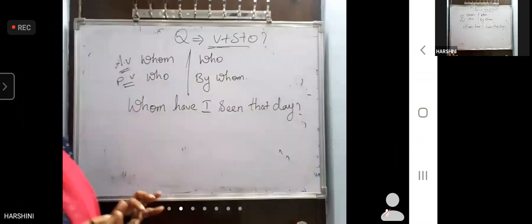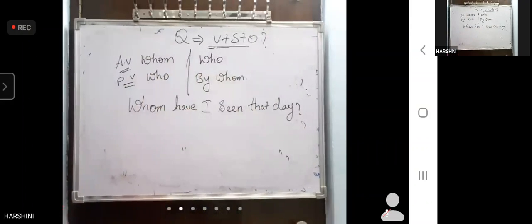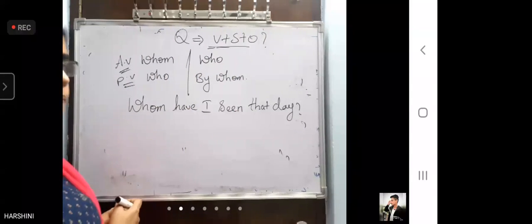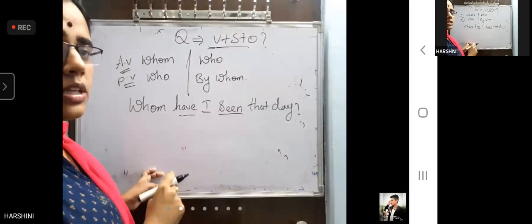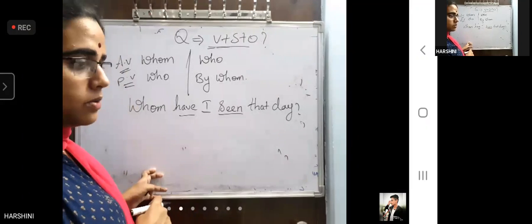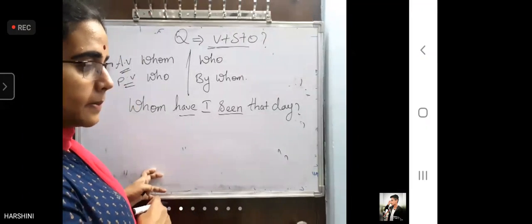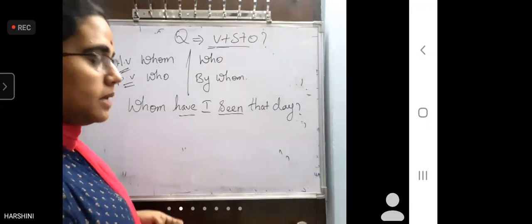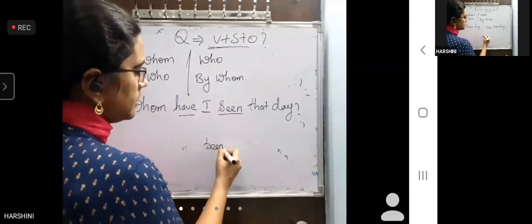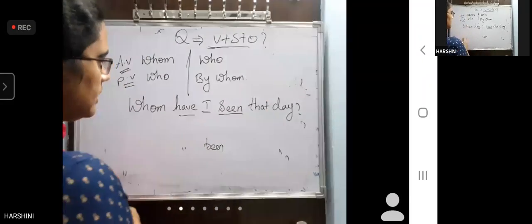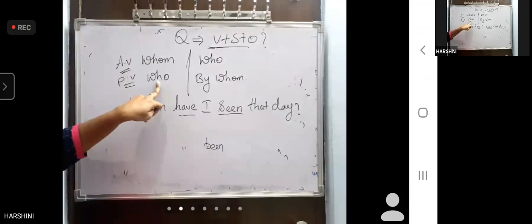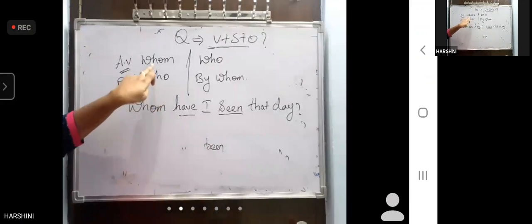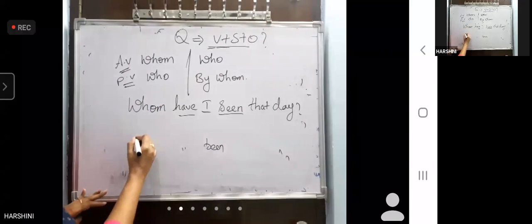Now where should you look first of all? Only look at the verbs. What are the verbs in the sentence? Have seen. Now what is the second step? Come to a conclusion which helping verb to be used. Present perfect. So been. You have to use been. Decide that first. Okay. Now come with the answer. Now come to the first step. Whom is changed into who. Okay. So who.